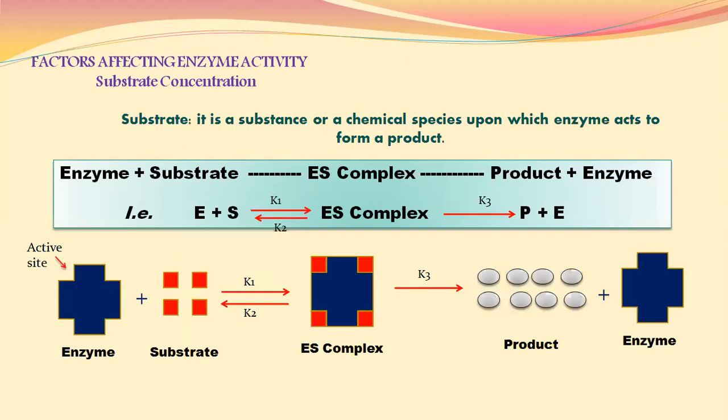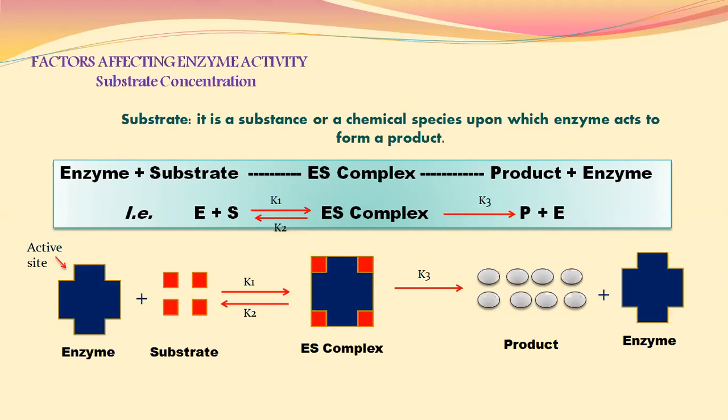First, we will study substrate concentration. That means factors affecting enzyme activity, substrate concentration. First, we have to know what substrate means. In simple words, substrate is a substance or a chemical species upon which an enzyme acts to form a product. That means, substrate gets converted into product by the action of an enzyme.